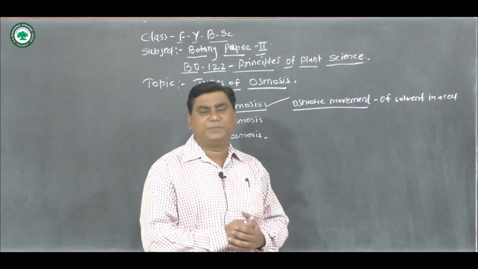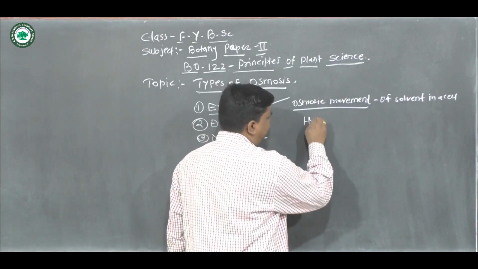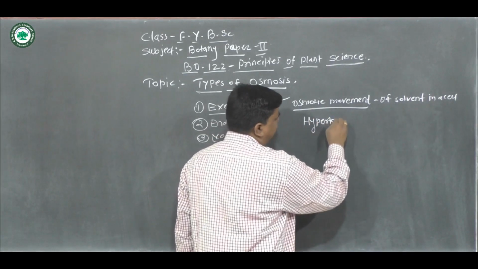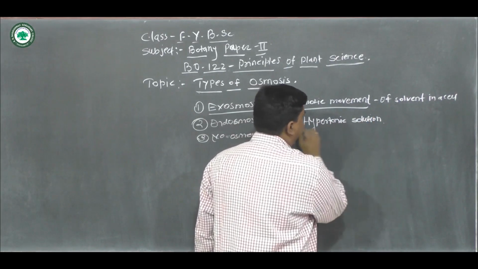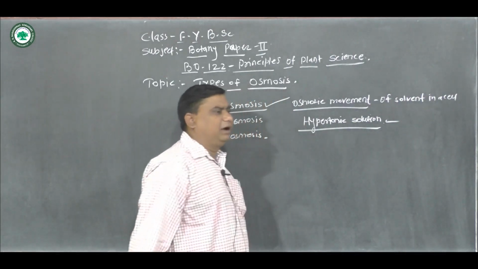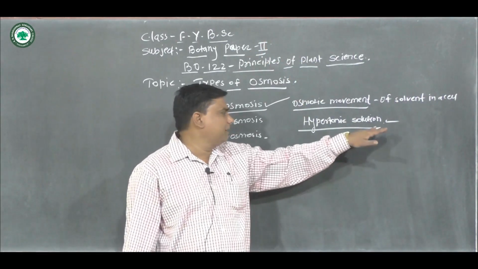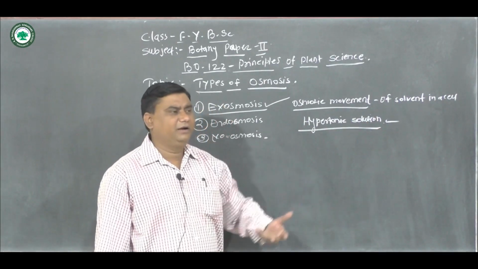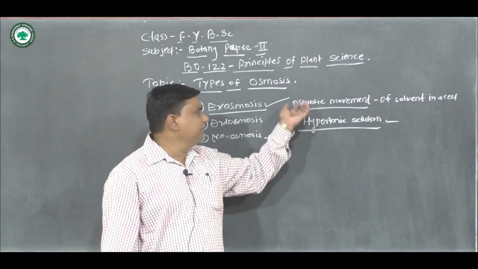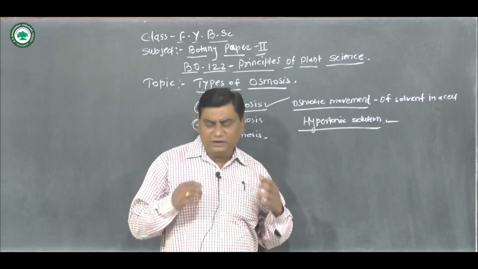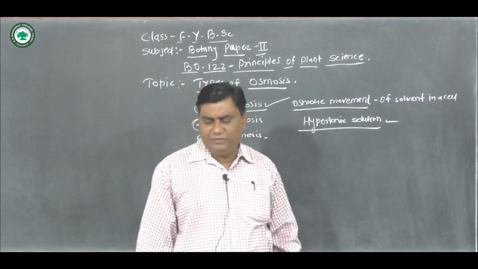If the cell is placed in hypertonic solution, in the previous video I explained the types of solution: hypertonic, hypotonic and isotonic. So if the cell is placed in the hypertonic solution, the water from the cell sap will come out.